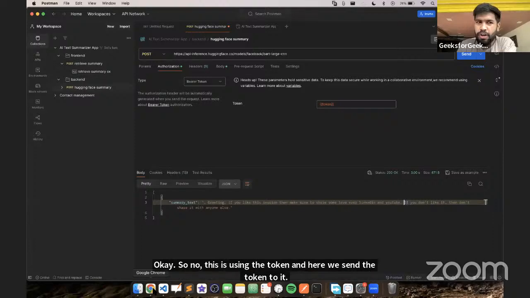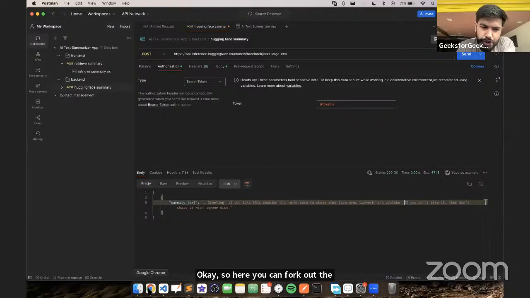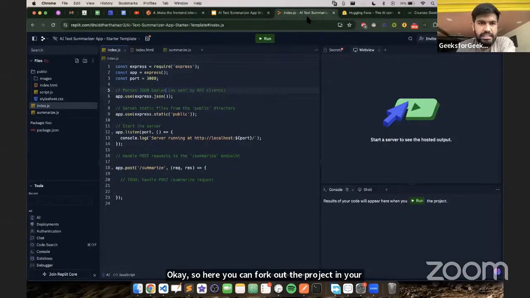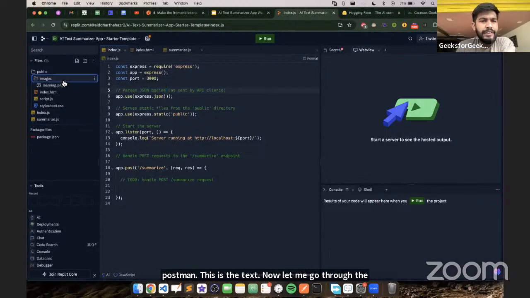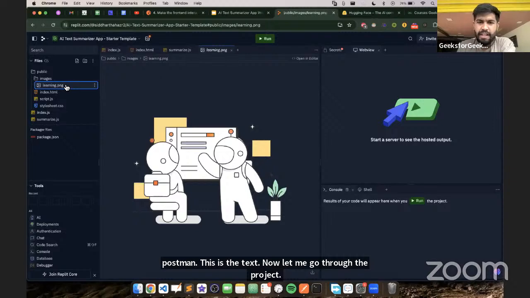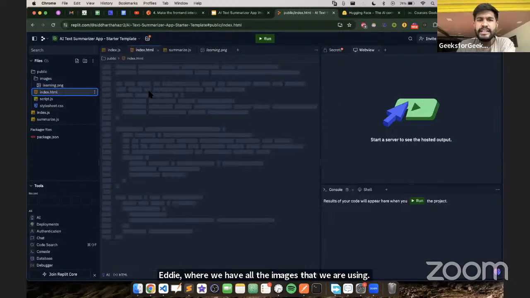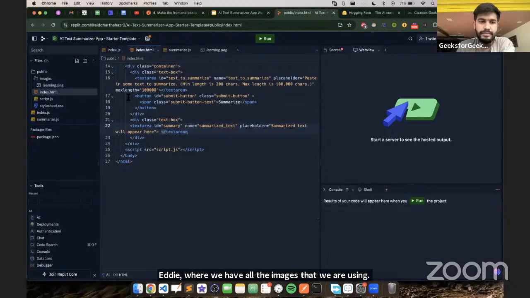So here you can fork out the project in your Postman. This is the text summarization. Now let me go through the project. Here we have all the images that we are using. This is the index.html where we have the text box, and this is where we would give the text.